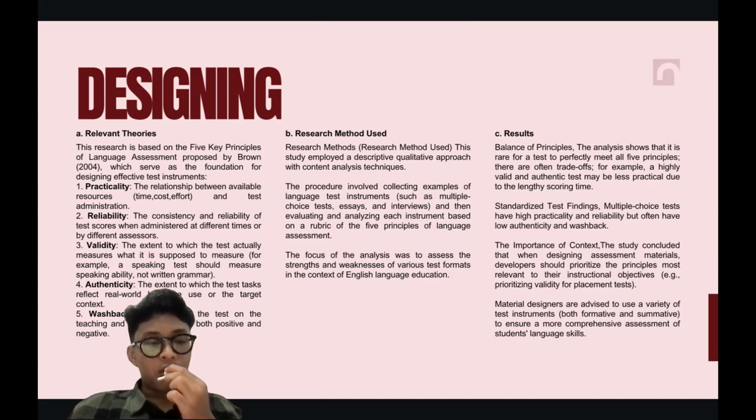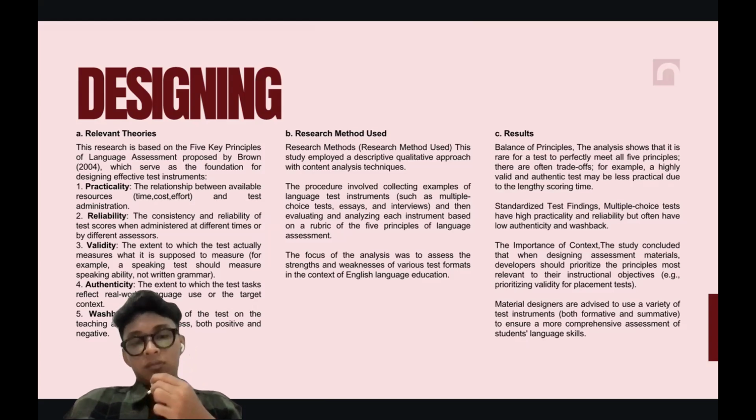And then number four is authenticity, the extent to which the test tasks reflect real-world language use or the target context. And then the last one is feedback. The effect of the test on the teaching and learning process, positive and negative.